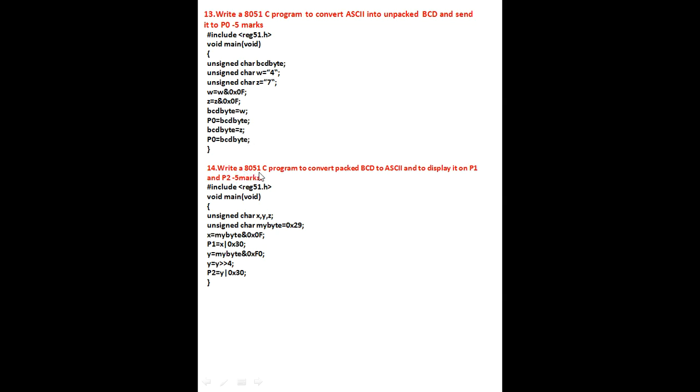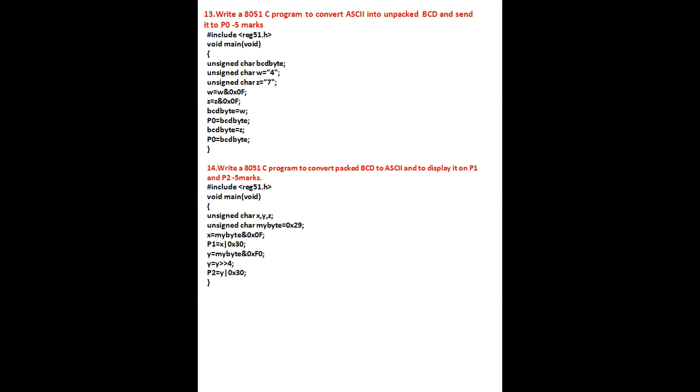Next one, write an 8051 C program to convert packed BCD to ASCII and display it on ports P1 and P2. Now you have to take one packed BCD number that contains two unpacked BCD numbers, for example 00, 01, 10, like that. You can take any one packed BCD number and convert to ASCII numbers.